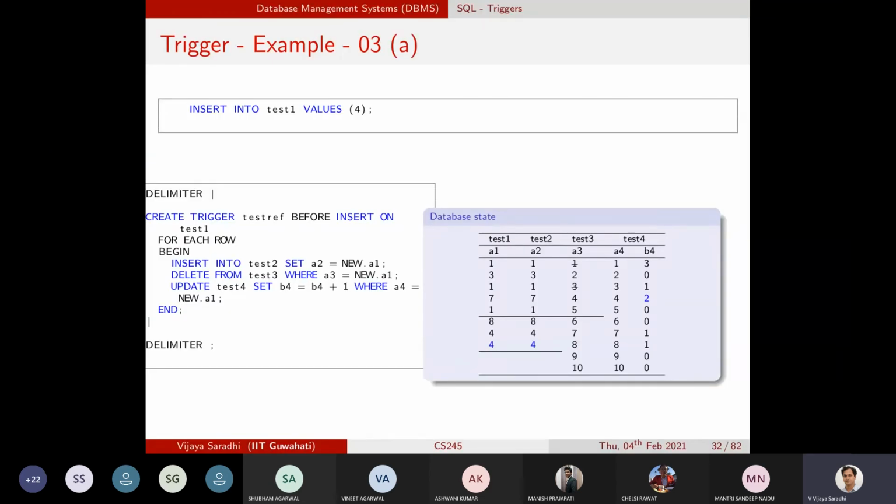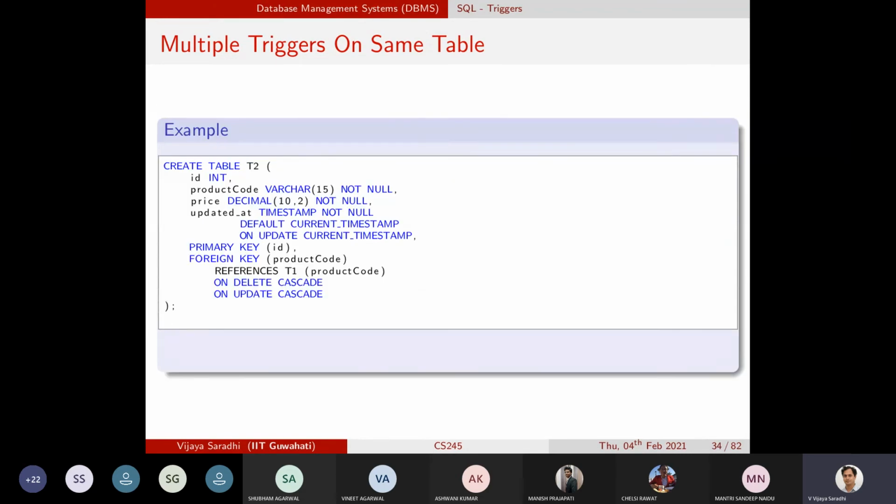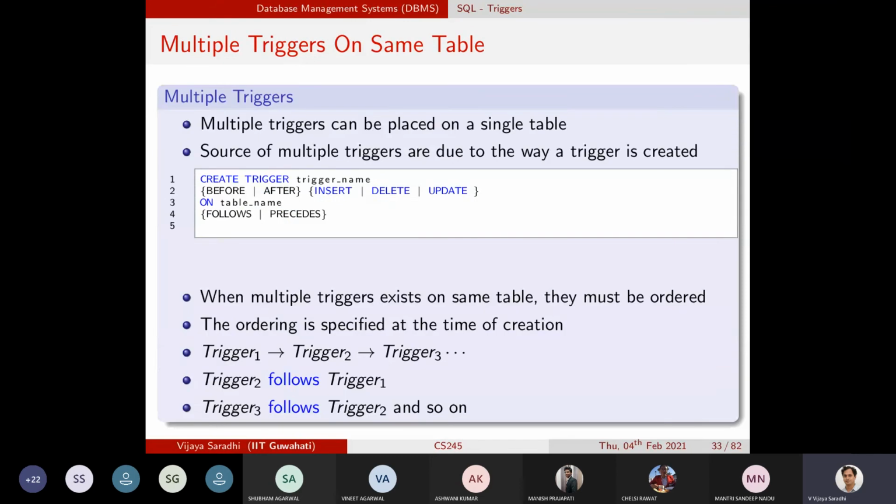So you can now create multiple triggers on the same table, or you can create multiple triggers on multiple tables. Let's see how to do this. For example, it would have been better if I had represented this graphically, but anyway, not an issue.